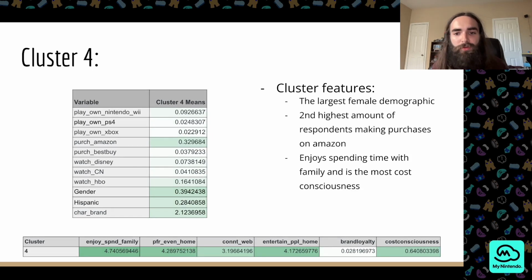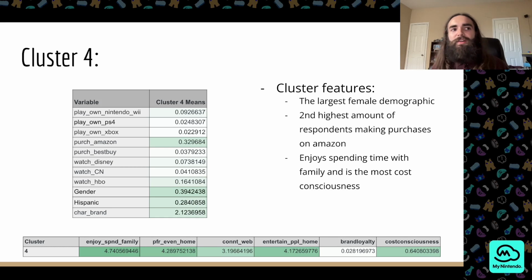And then for our final cluster, it is the largest female demographic by about 11%, is the second highest amount of respondents making purchases on Amazon within the last 3 months, and enjoy spending time with family as well. I think it's like the second highest, and also is the most cost conscious.